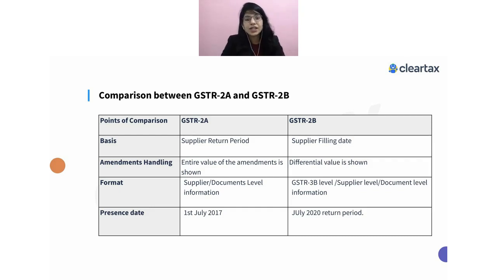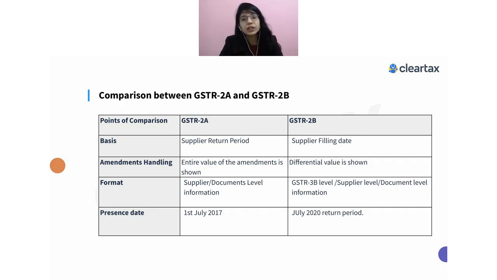But at a later stage, I realized that the amount I mentioned was 1 lakh, but actually it was not 1 lakh, it was 1,20,000. I made a mistake while I was filing. In that particular case, I can always amend, which means, when I say amendment, actually we cannot amend or revise our return. We can just amend a particular document in the next return period.